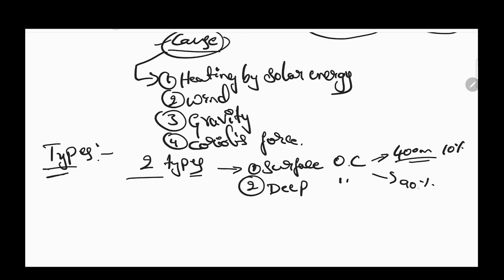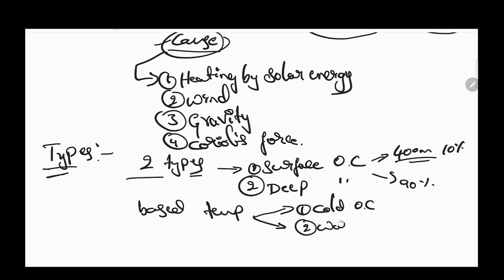Then, based on temperature, we again classify ocean current into two types. One is cold ocean current, second is warm ocean current.